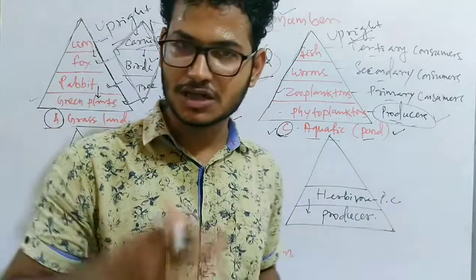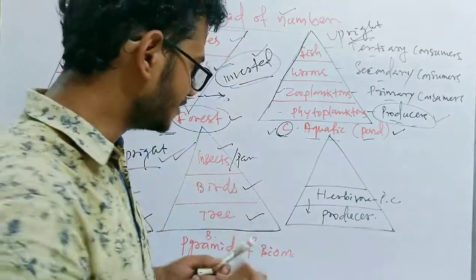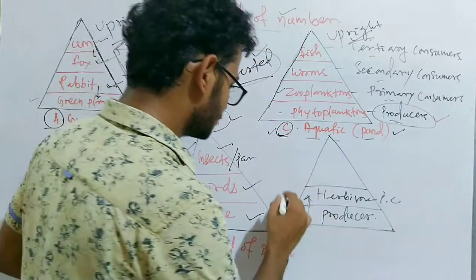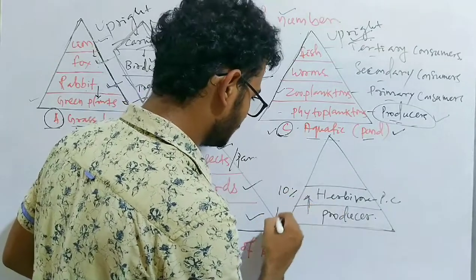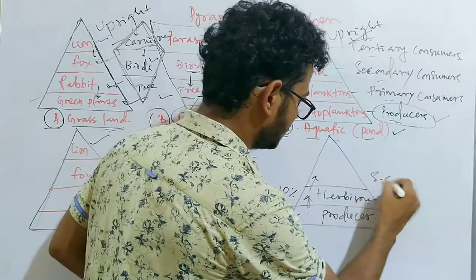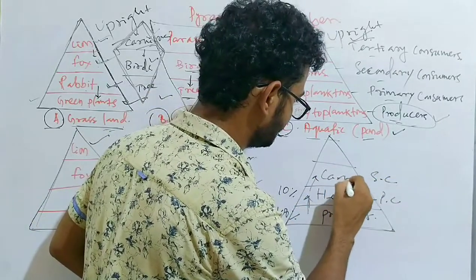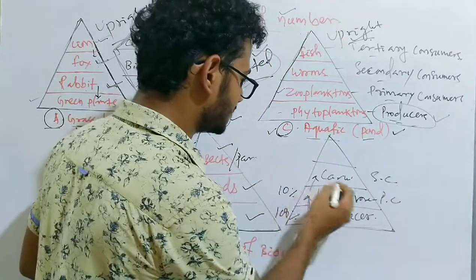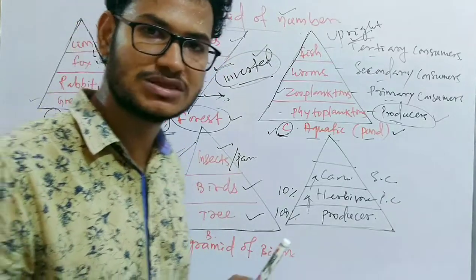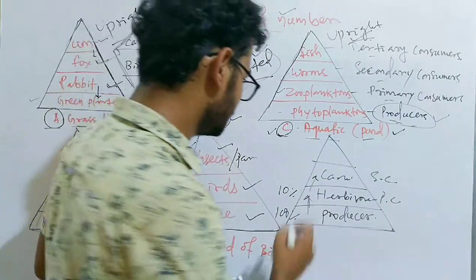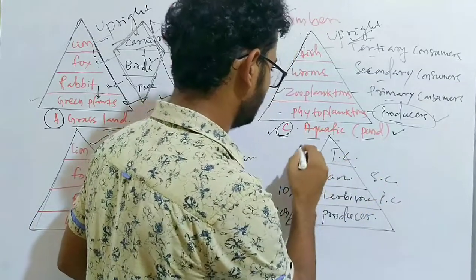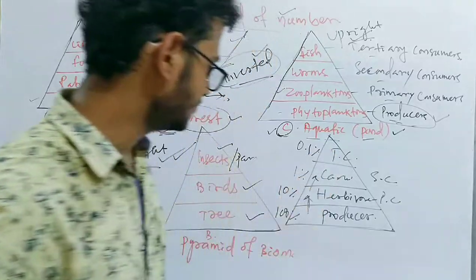So we know, according to the 10% law, the energy flow decreases from one trophic level to another. So only 10% is received by the herbivore if 100% is there in the producer. Then the secondary consumer, or the carnivore, receives again a lesser amount of energy because energy is always radiated to the environment in the form of heat. So only 1% is received by the secondary consumer, and the tertiary consumer will receive only 0.1%.